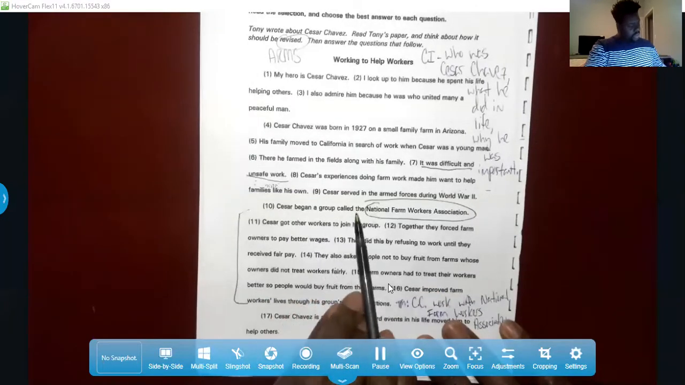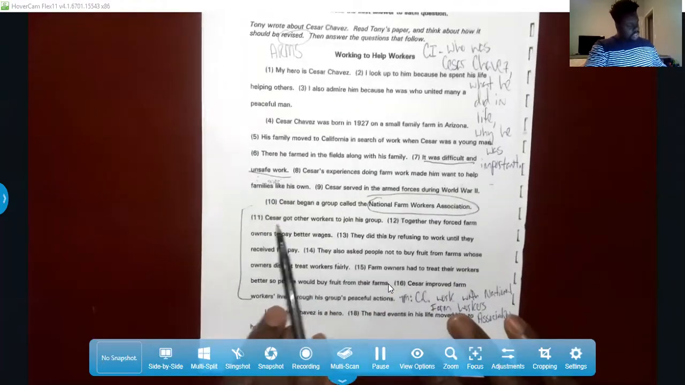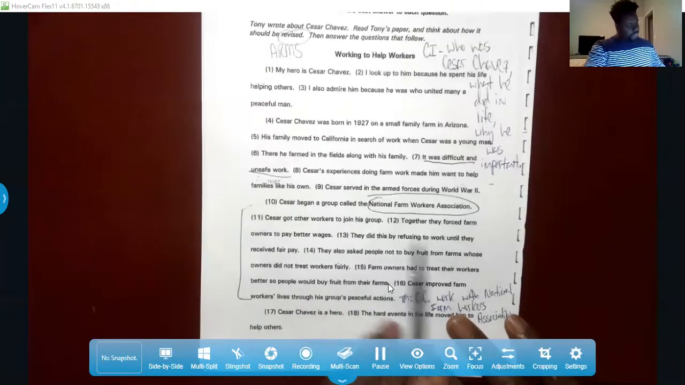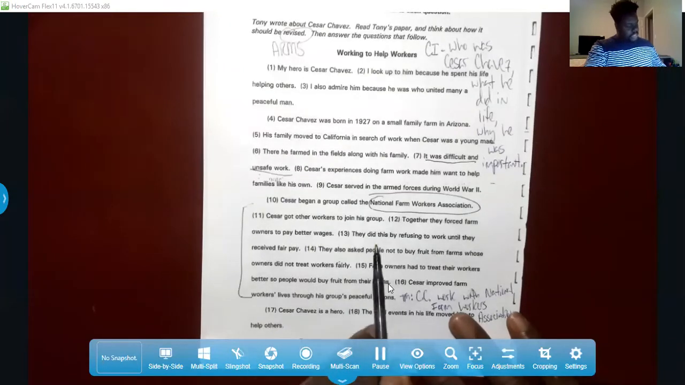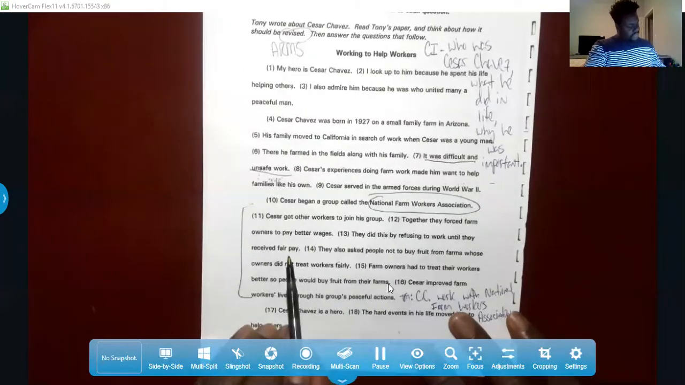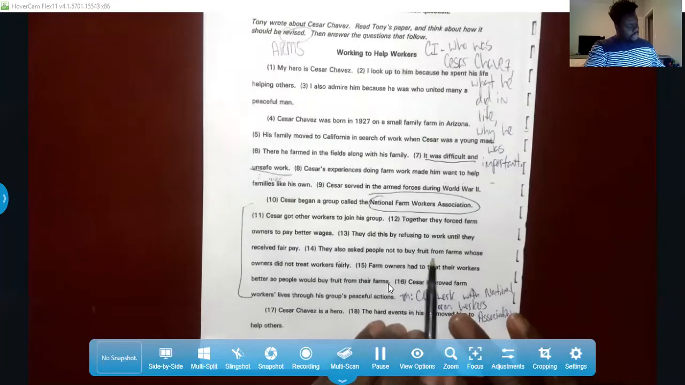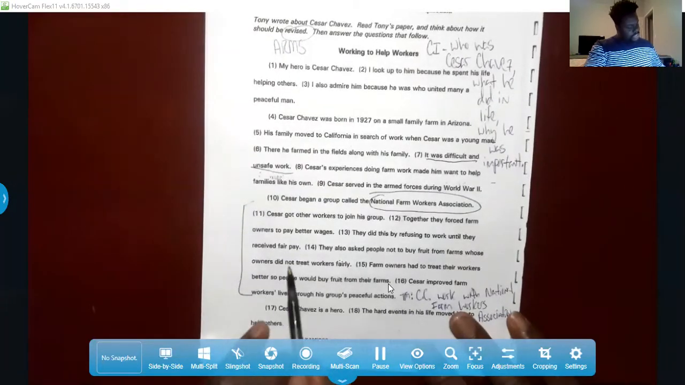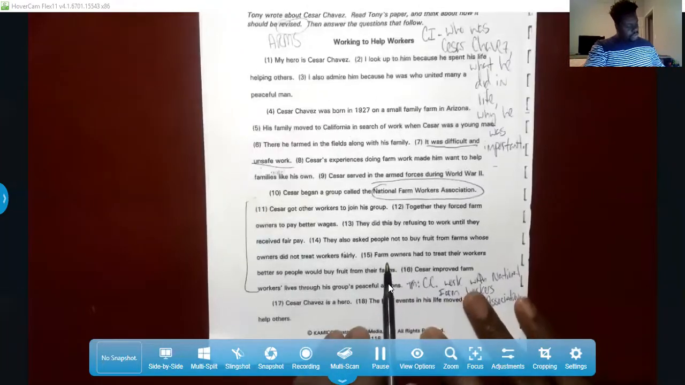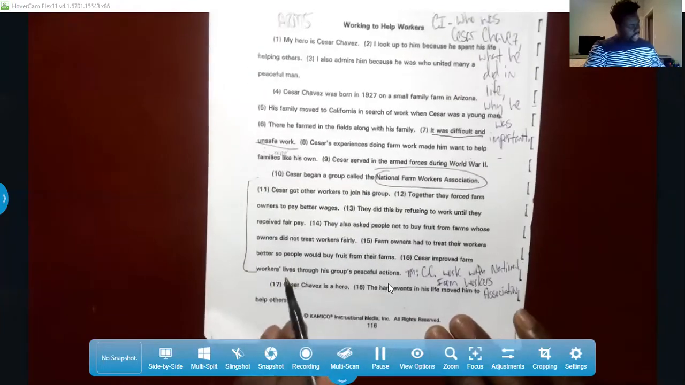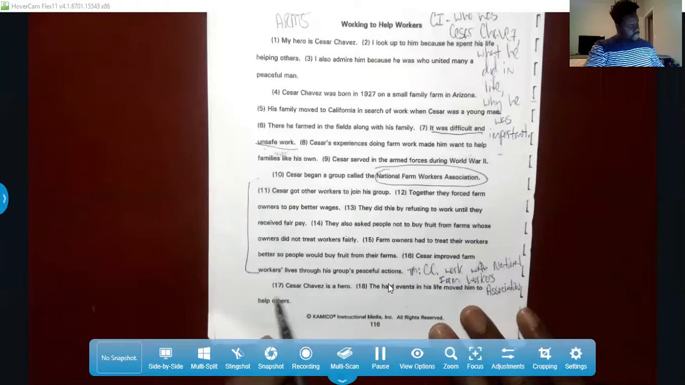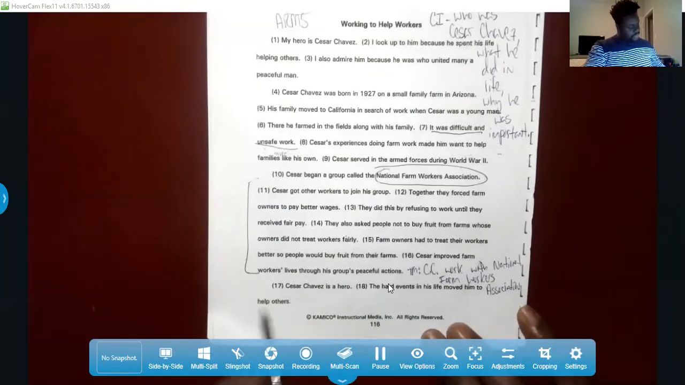Cesar began a group called the National Farm Workers Association. Cesar got other workers to join. Together, they forced farm owners to pay better wages. They did this by refusing to work until they received fair pay. They also asked people not to buy fruit from farms whose owners did not treat workers fairly. Farm owners had to treat their workers better so people would buy fruit from their farms. Cesar improved farm workers' lives through his group's peaceful actions. Cesar is a hero. The hard events in his life moved him to help others.